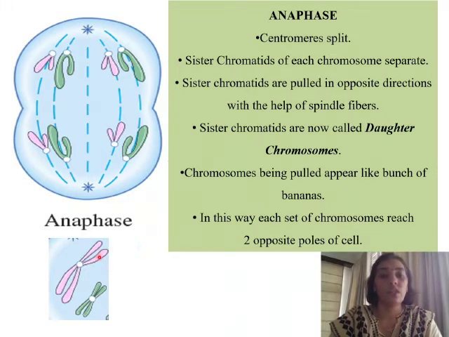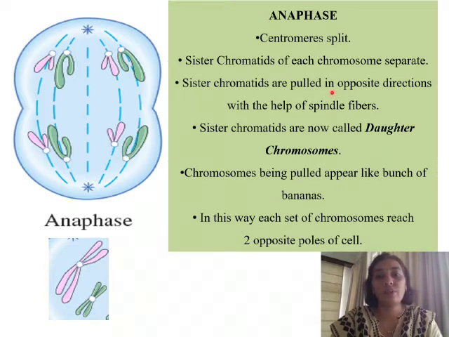So here you can see these are sister chromatids, and they are held with the help of the centromere at the center. So these centromeres are going to split. Due to the splitting of the centromeres, sister chromatids of each chromosome separate. So now you can see that the centromeres have split, and now due to the splitting of the centromeres, the sister chromatids have got separated from one another.